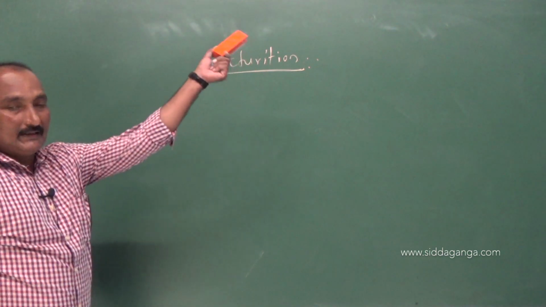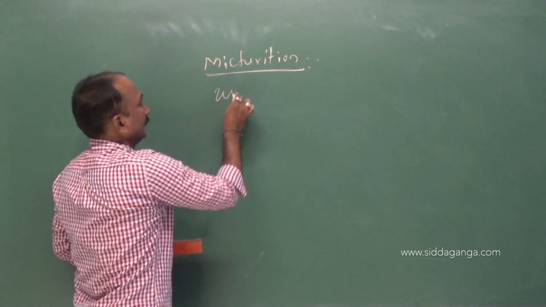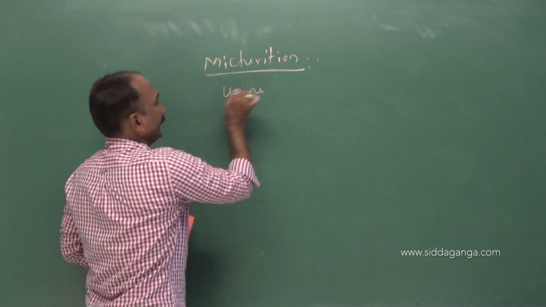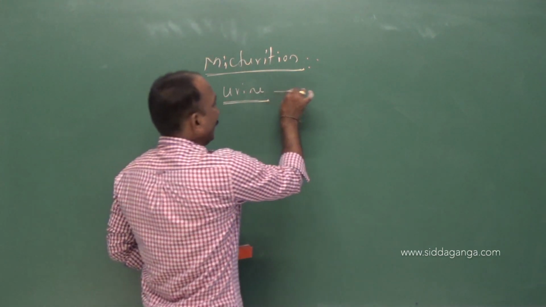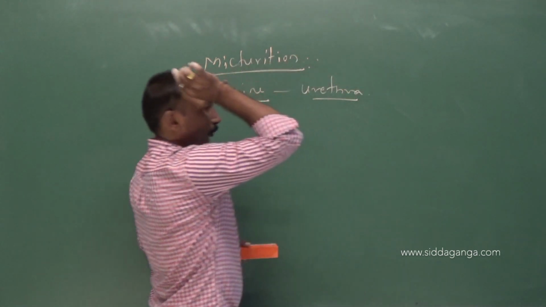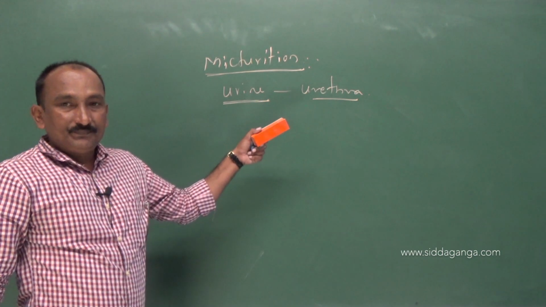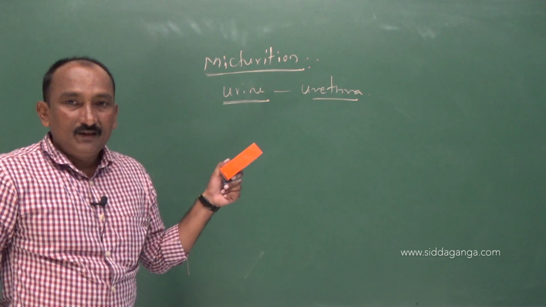It is the process of release of urine through the opening called the urethra. The process of release of urine through the urethra is known as micturition.